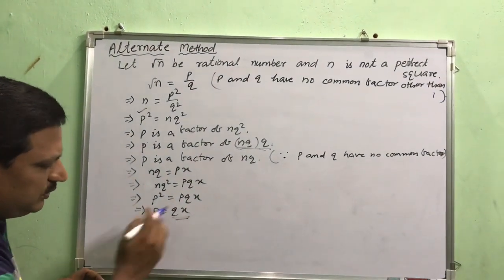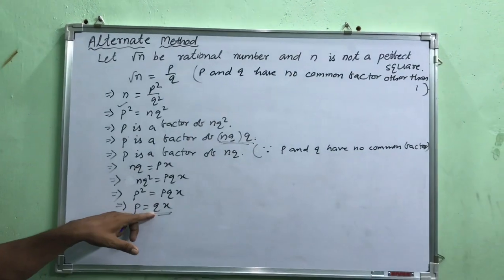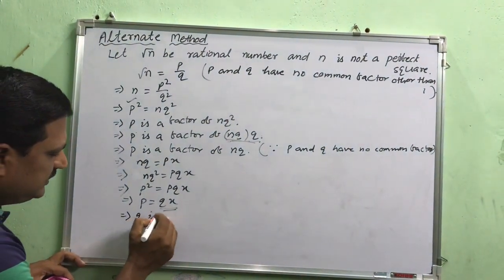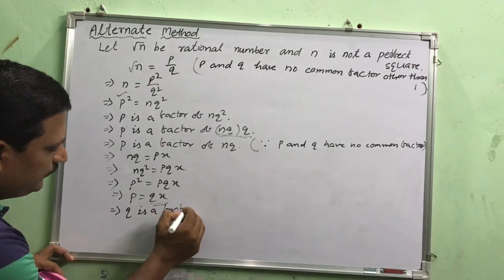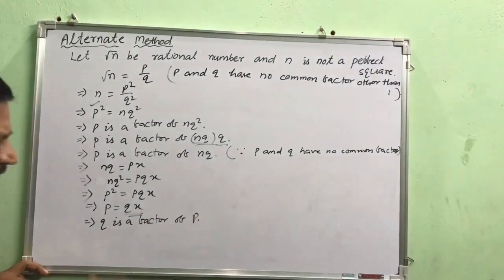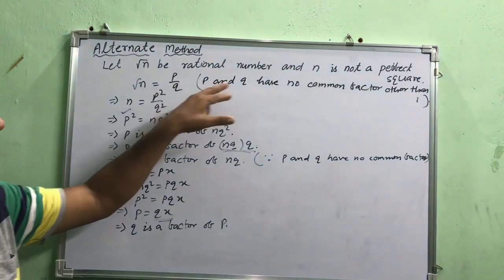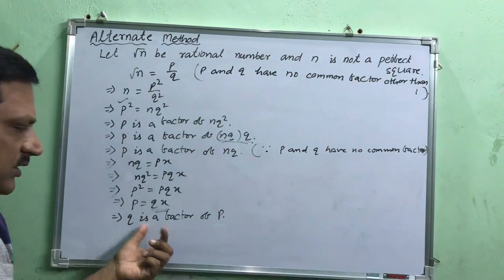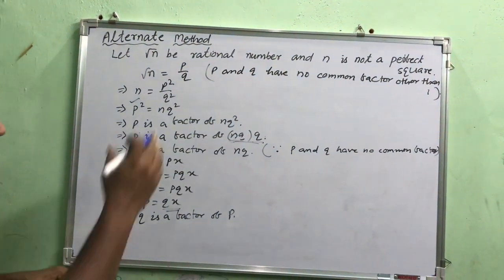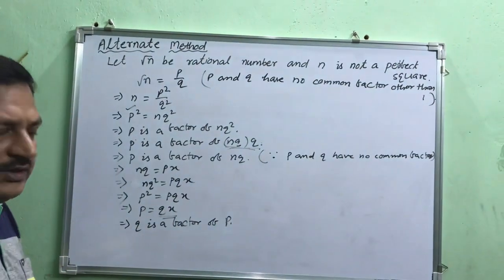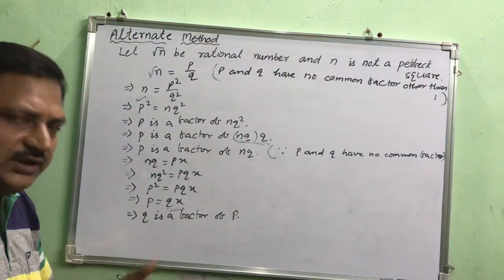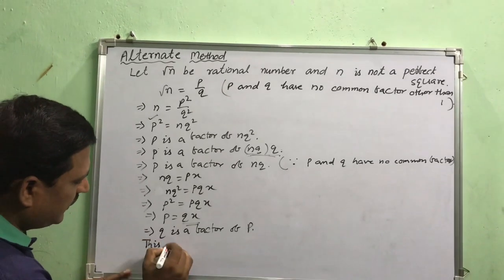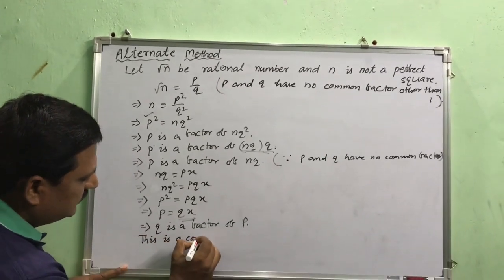Now you see p equal to q x means q is a factor of p. But we have taken that p and q have no common factor. So this is a contradiction.